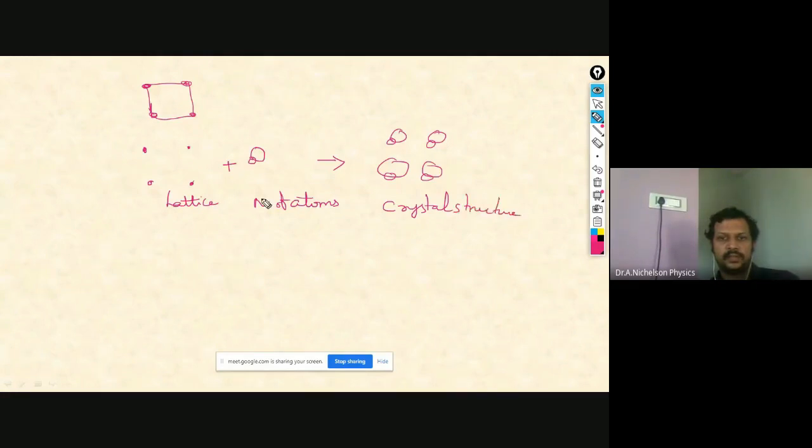So lattice plus basis gives the crystal structure. Okay, I think you got a clear picture now. Lattice means the imaginary point to represent the position of atom, and basis means the number of atoms represented by that particular lattice point, and together we will get the crystal structure, right?